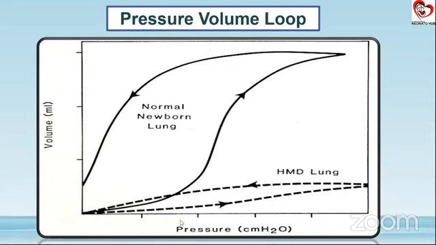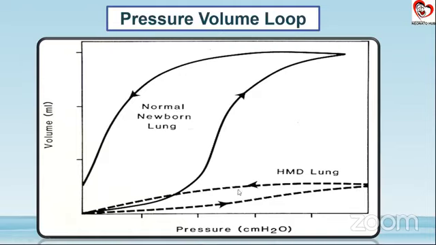So in the inspiratory loop, you can see that as we increase the pressure, the volume also increases. So much so that by this pressure, we have this much volume. If we increase the pressure beyond this, there will be overdistension. So after this point, we have our expiratory curve. So that is a simple normal newborn lung.